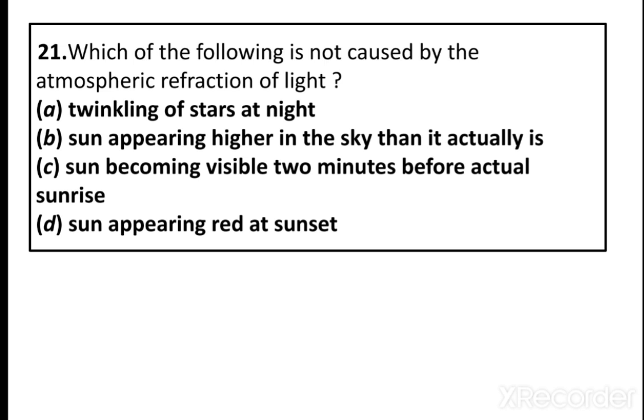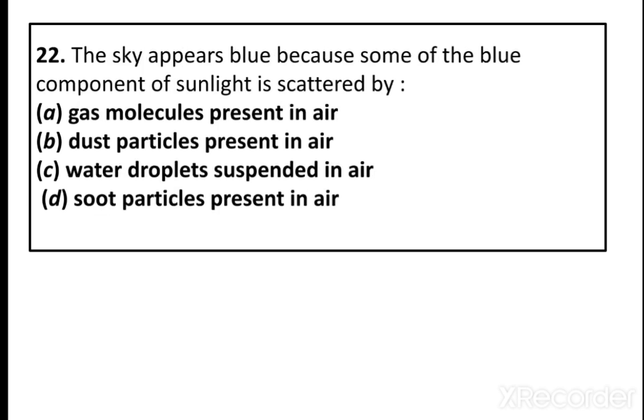22nd question. The sky appears blue because some of the blue component of sunlight is scattered by gas molecules present in air, dust particles present in air, water droplets suspended in air, or soot particles present in air.